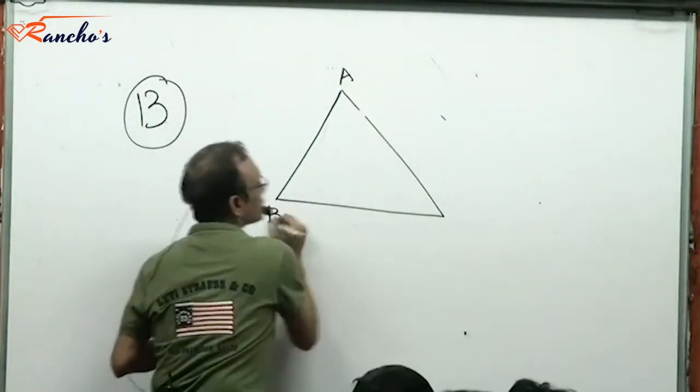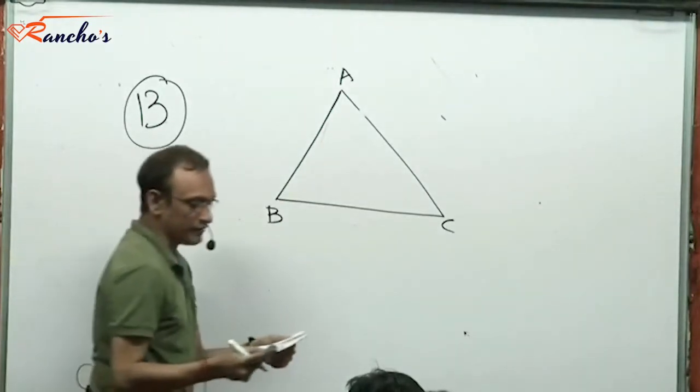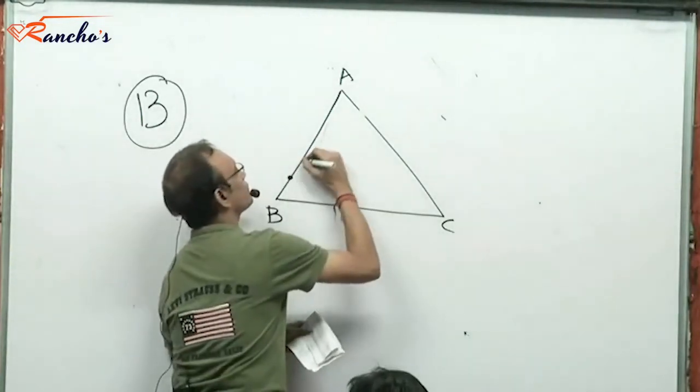The sides AB, BC and CA of a triangle have 3, 4 and 5 points on them.